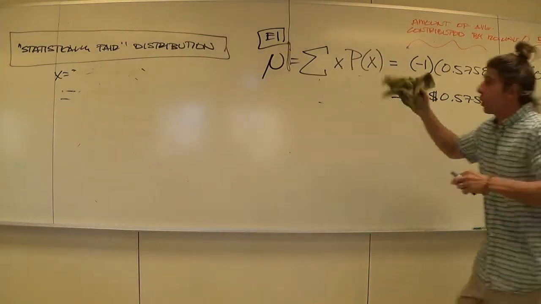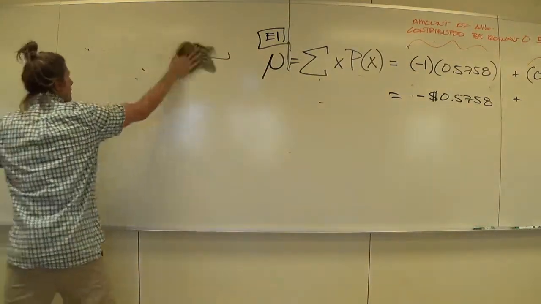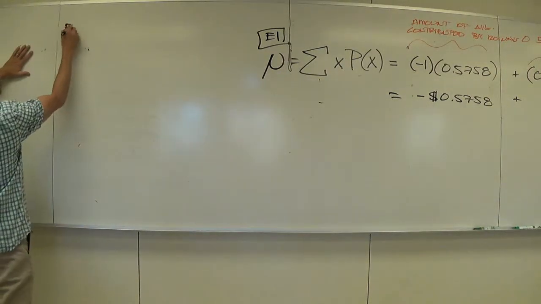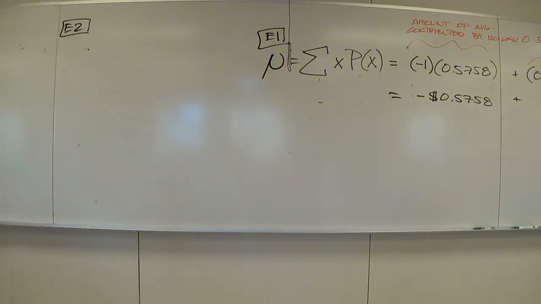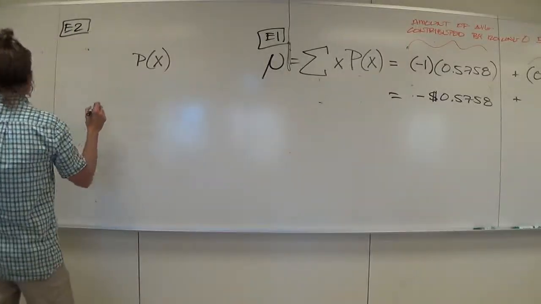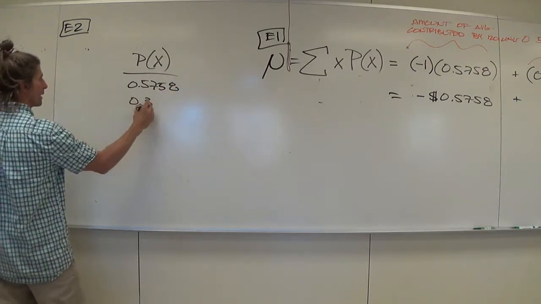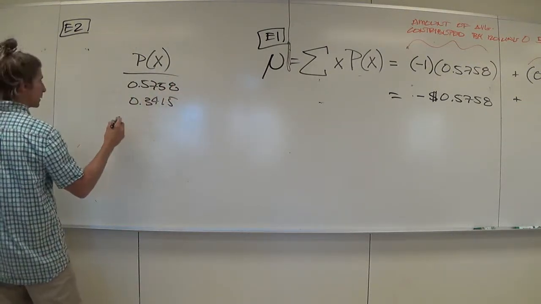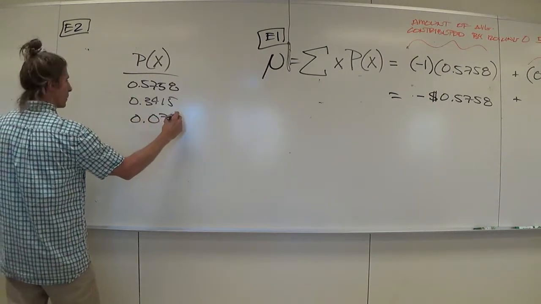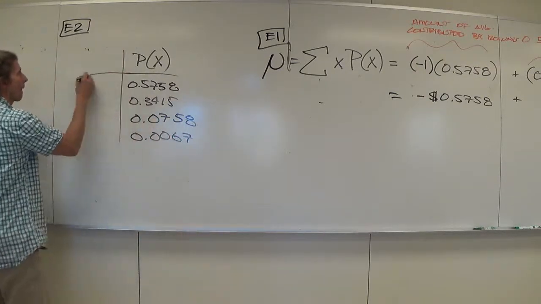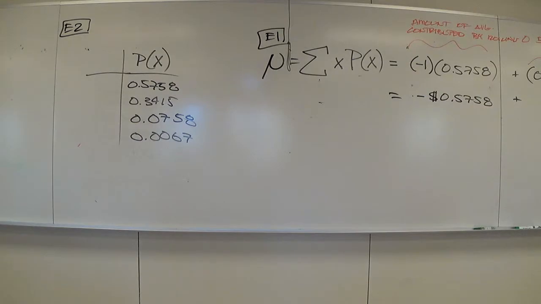Cool? All right. So I'm going to borrow some of the distribution from E1. I can't change that. That's how the dice are falling. So the probabilities are still going to be 0.57, 5.8, and then 3, 4, 1, 5. Love that. 92% of the time you lose something. And then they give you hope by throwing you some change here.